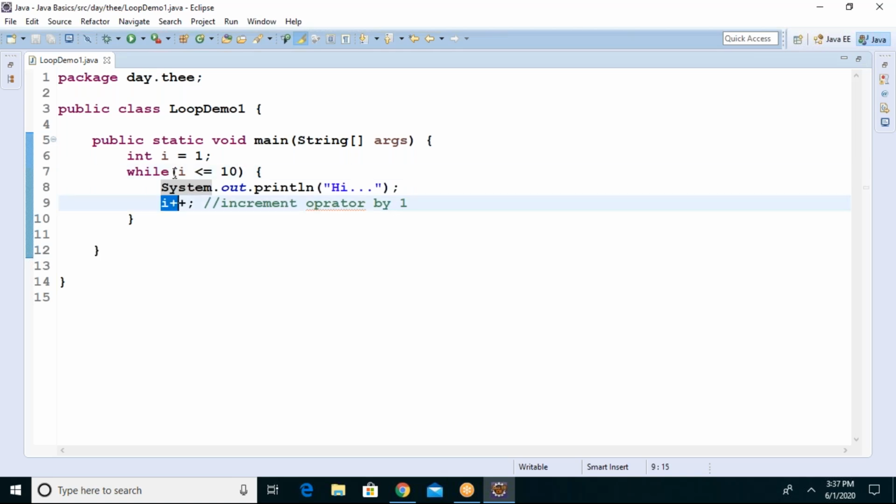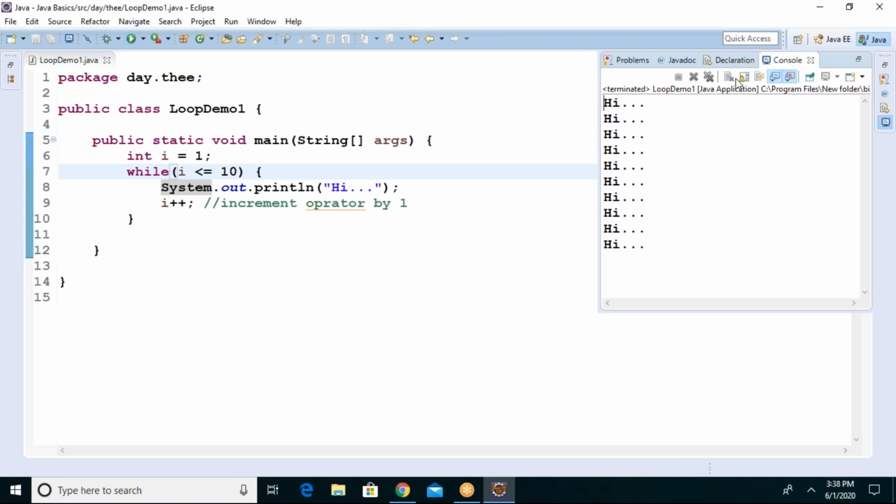Then it will become 3, then again it will be incremented, 4, 5, and so on. Is 10 less than or equals to 10 true or false? True it is. It could be less than or it could be equal. I gave both, so true. So when it becomes 11, then it will stop. 11 is less than or equal to 10? Wrong. Now it will only run 10 times, not more than that.